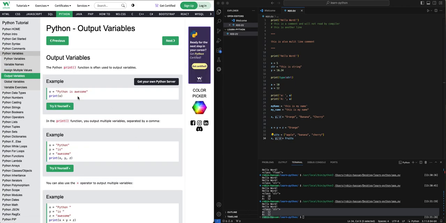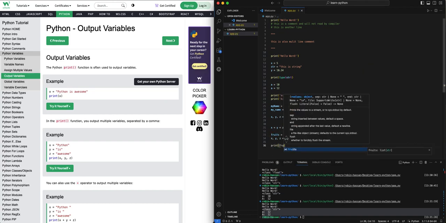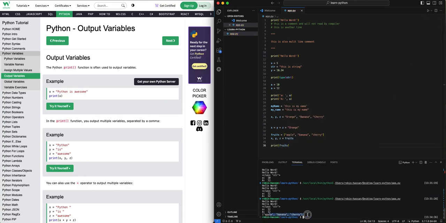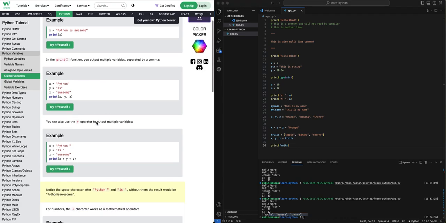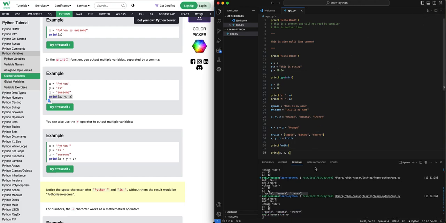Output variables. We have defined them, so let me show some examples of how to print the data. We want to print the fruits, right? We can just say print fruits, and this is going to give us all the fruit names. We can also print them all together with x, y, z. This also works: apple, banana, cherry.